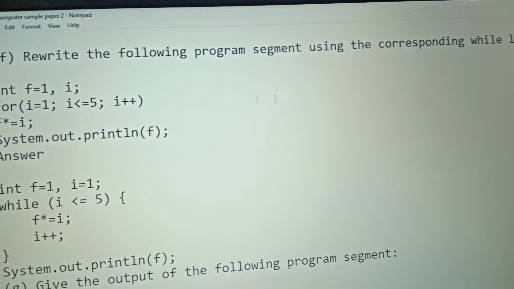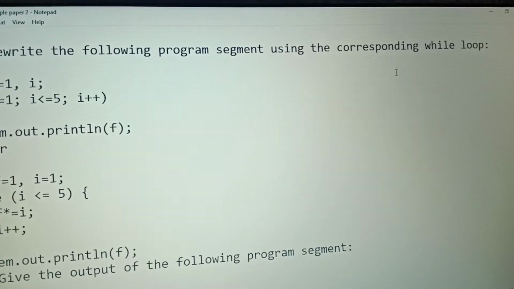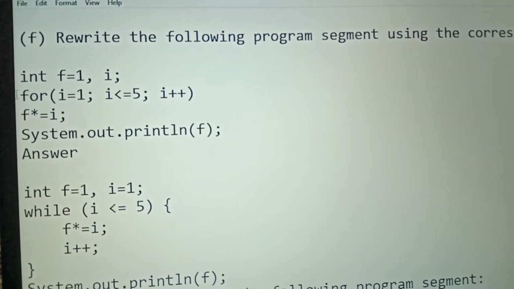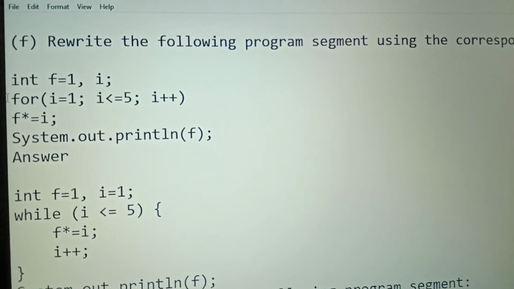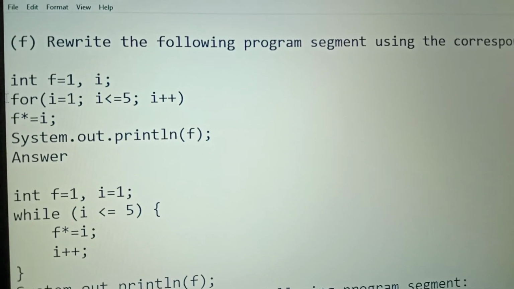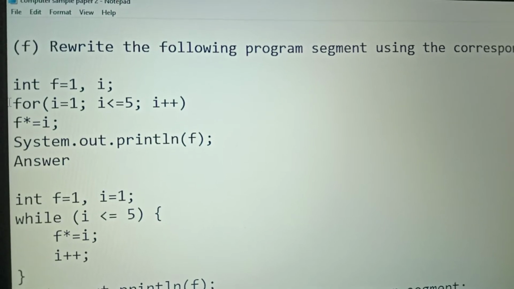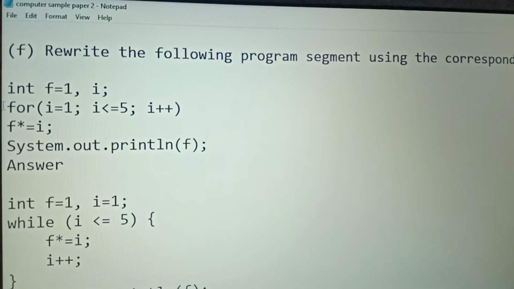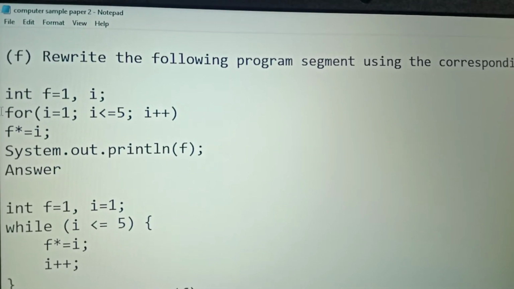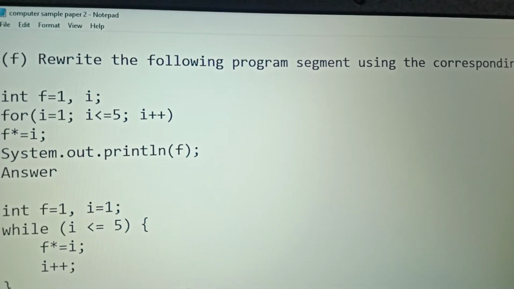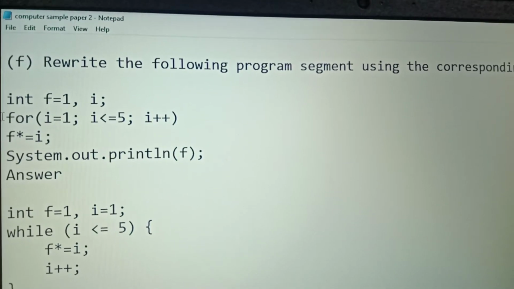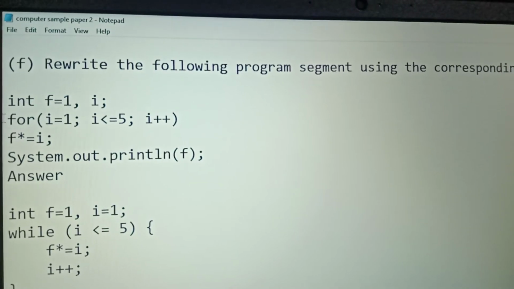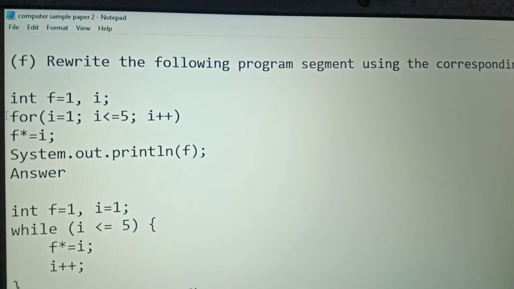Next question. Rewrite the following program segment using corresponding while loop. So you can see this is written as int f equals 1, I; here we have two variables, f which is initialized to 1 and I is blank. So we are using I in the for loop. Here we have used a for loop and the same statement we have to use in a while loop. मतलब हम लोग को statement जो for loop में लिखा है उसको while loop में convert करना है. You can see for I equals 1, I less than equals 5, I plus plus.